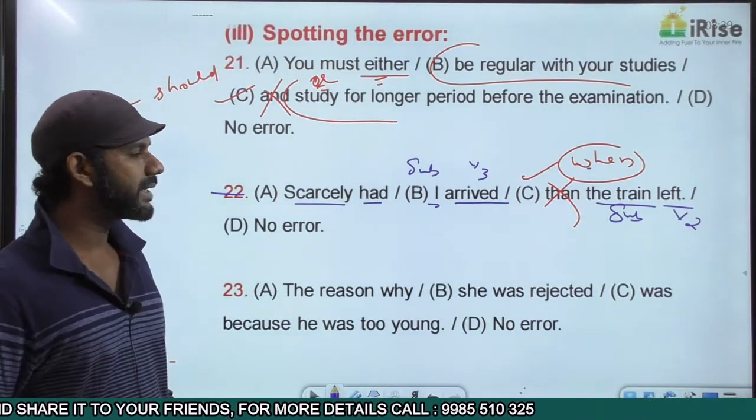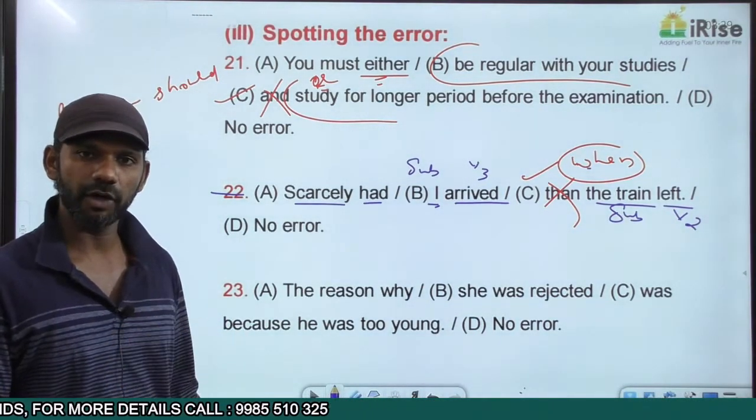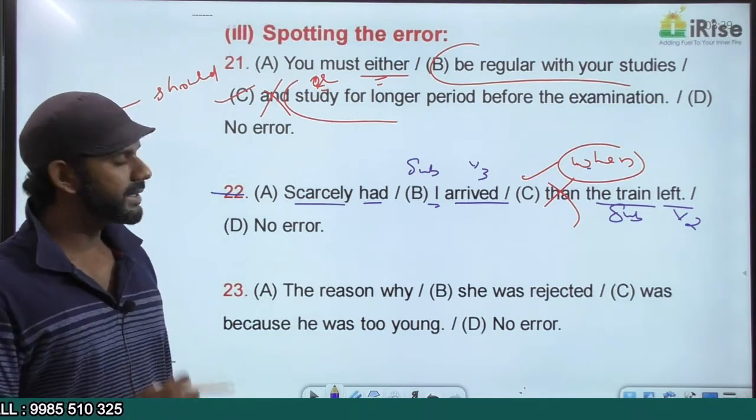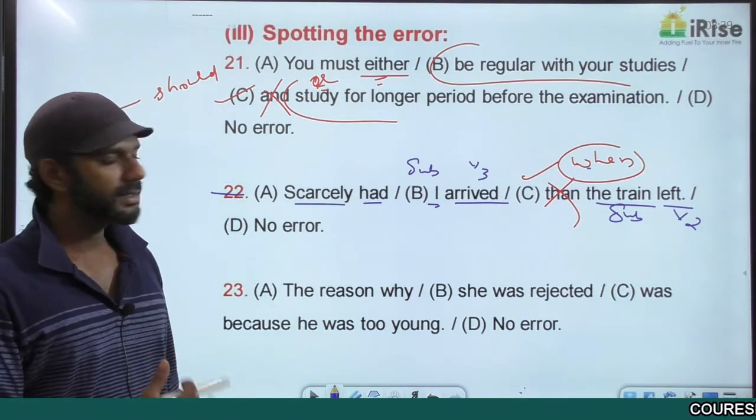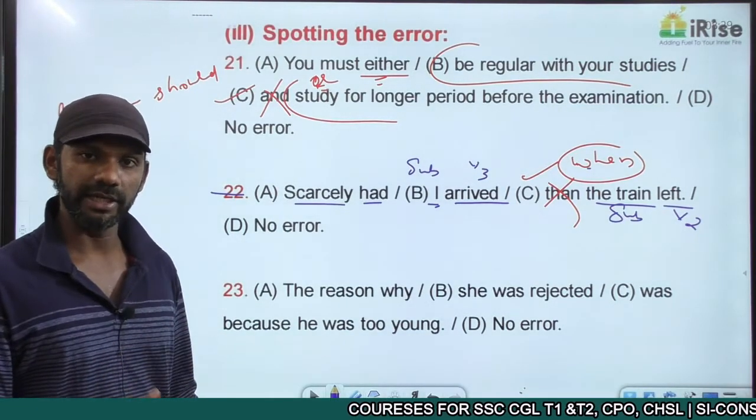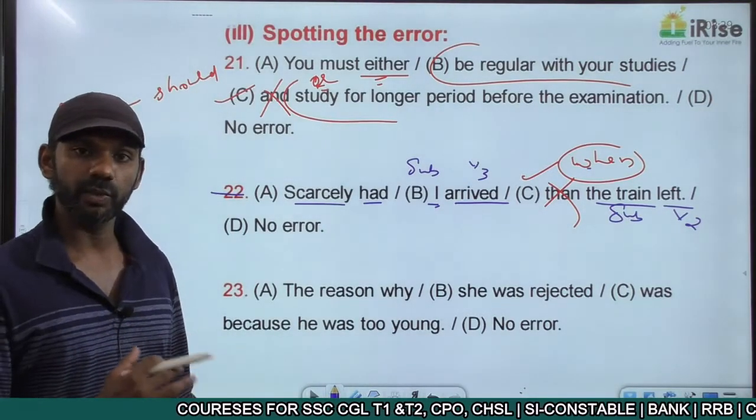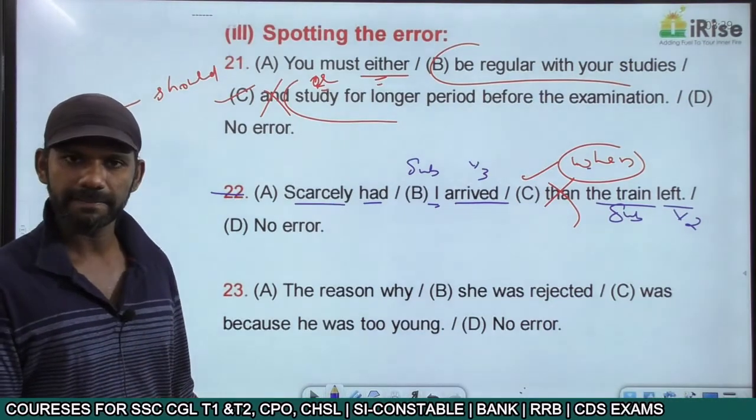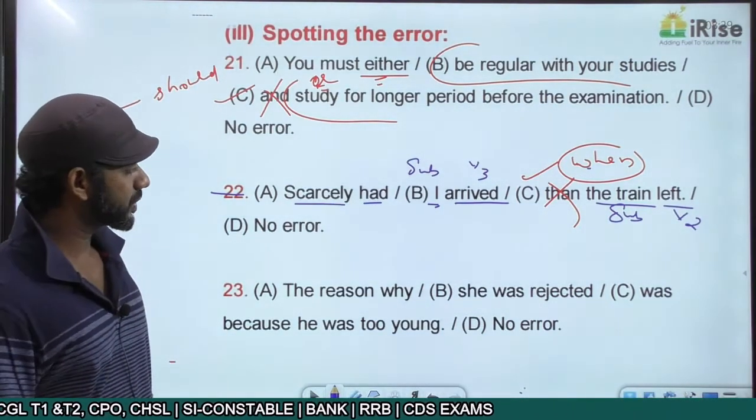Now the same idea in the scarcely did form becomes: scarcely did I arrive when the train left. Scarcely did I arrive when the train left. Scarcely did subject V1 plural followed by when. Getting it? The next one.